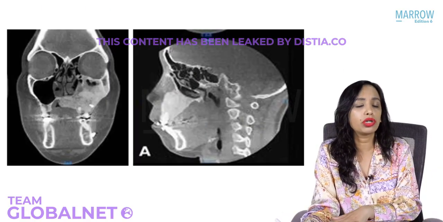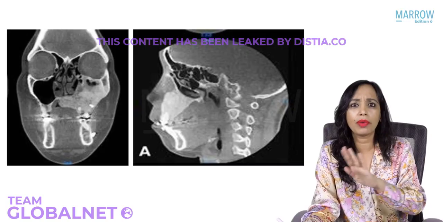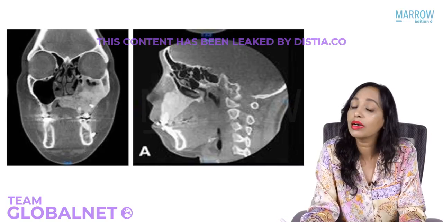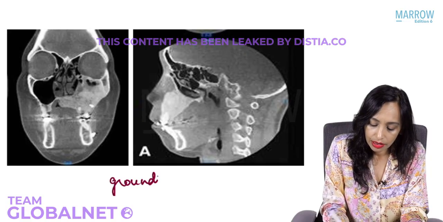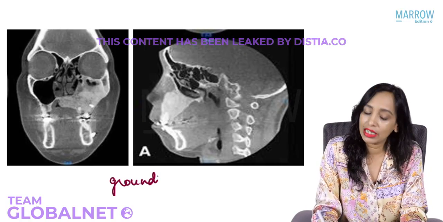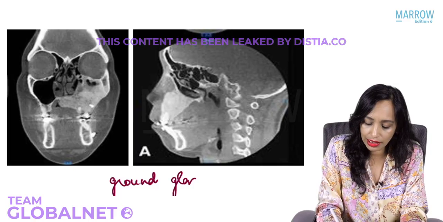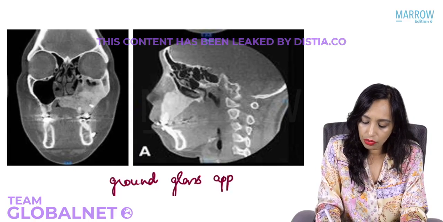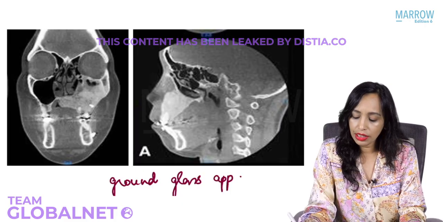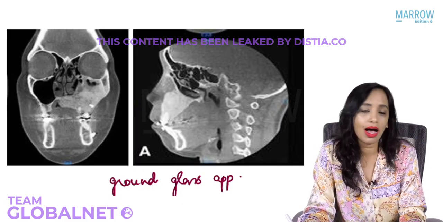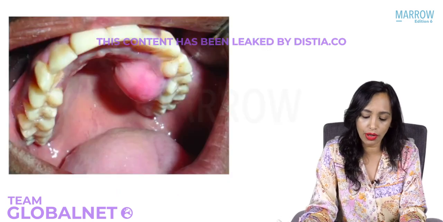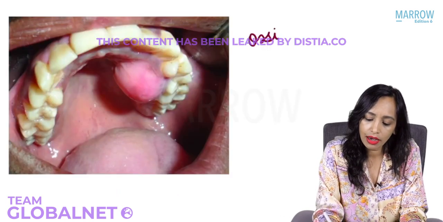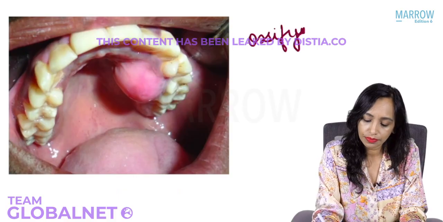This appearance is what is known as the total white appearance of the maxilla. That is what is known as the ground glass appearance. So again, this is asked in your exam. The CT appearance of fibrous dysplasia is ground glass appearance. Now this condition of fibrous dysplasia has to be differentiated from a very similar condition which is known as ossifying fibroma.